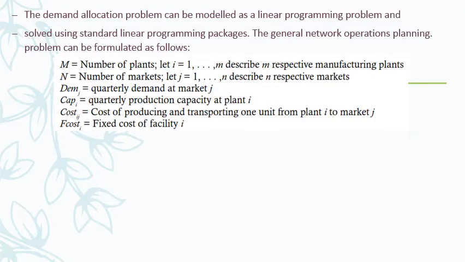Let m be the number of plants and n be the number of markets, where the number of plants is indexed i = 1 to m, and the number of markets is indexed j = 1 to n. Demand D_j indicates quarterly demand at market j. Capacity K_i indicates quarterly production capacity at plant i. Cost C_ij indicates the cost of producing and transporting 1 unit from plant i to market j. And F_i is the fixed cost of facility i.